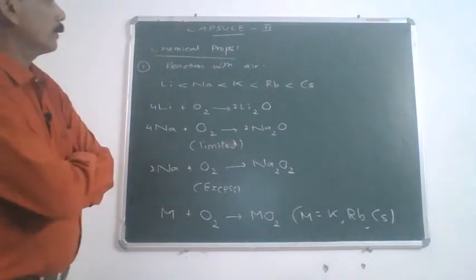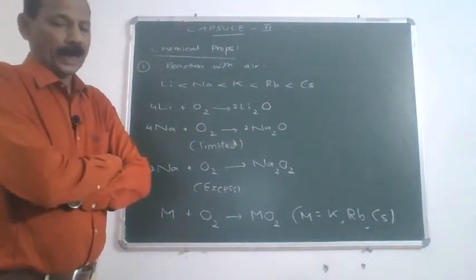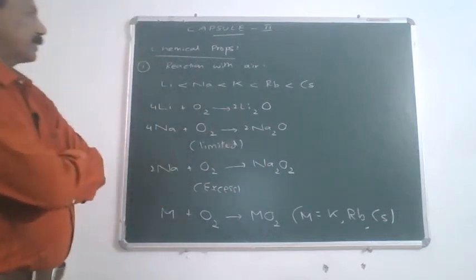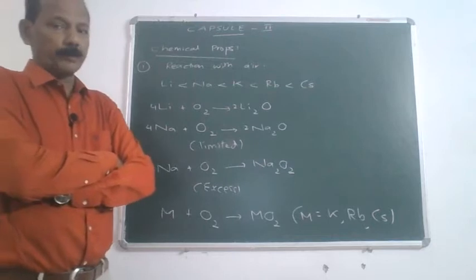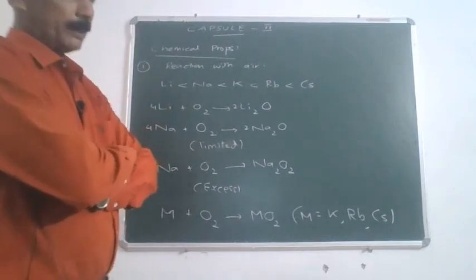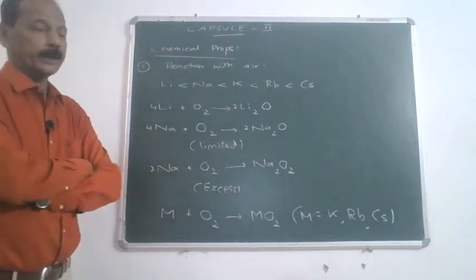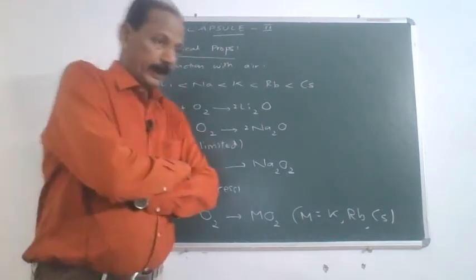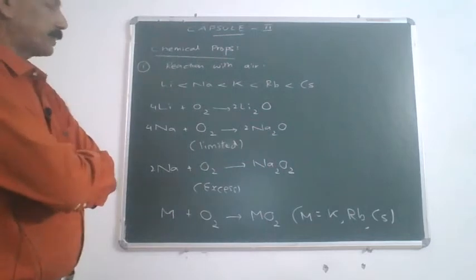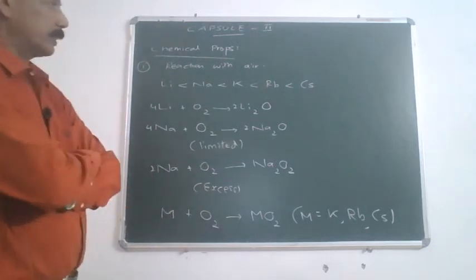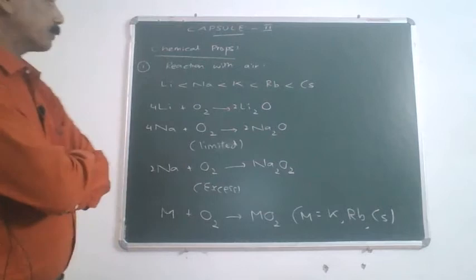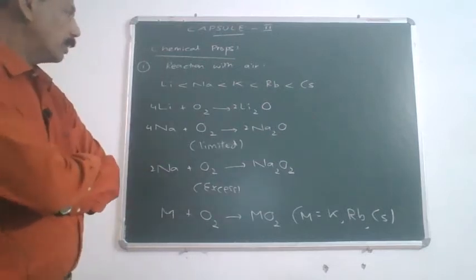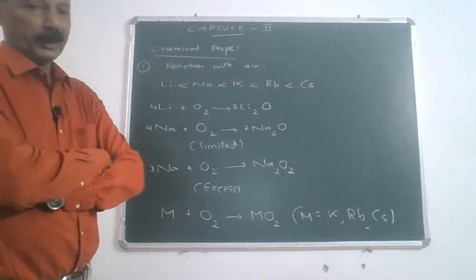Okay, children, so this is the start of the second capsule. In the first capsule, we have seen the general properties of elements of group 1A. Here, we see the chemical properties. In the chemical properties, first we have reaction with air. Remember, this was already discussed in the previous capsule. So, we will very briefly go through this here.